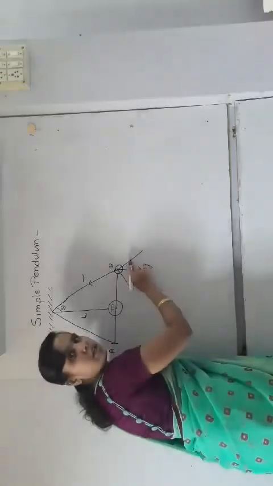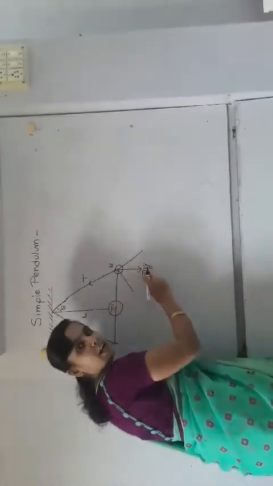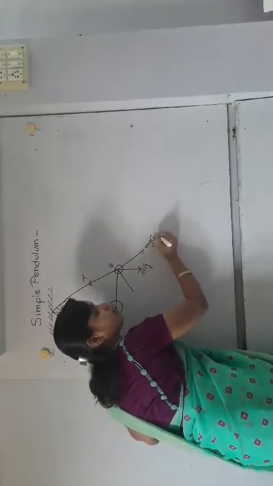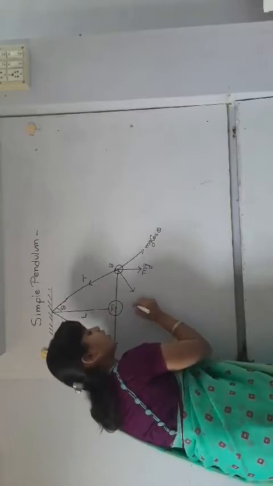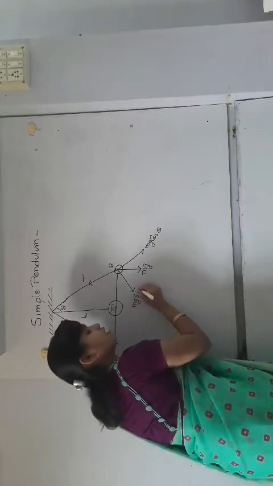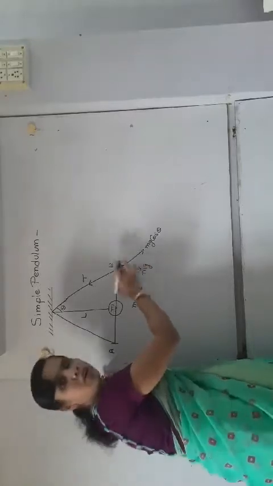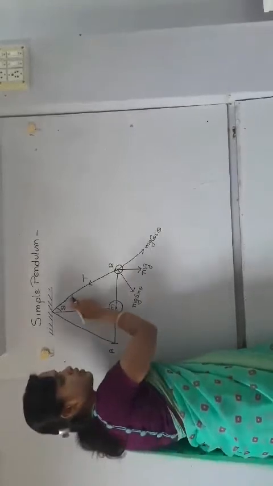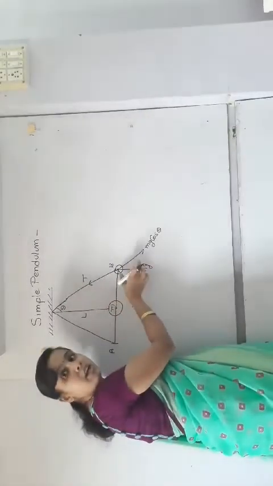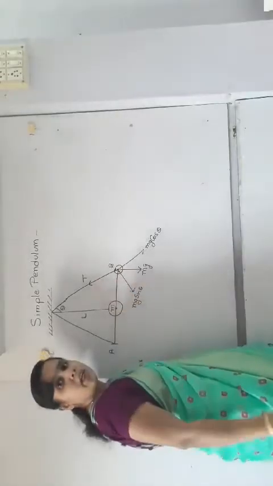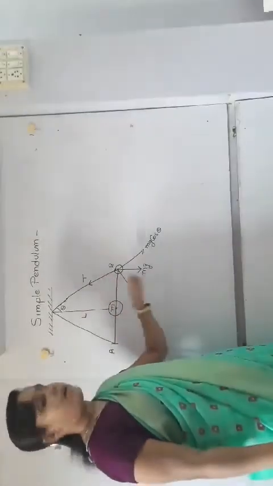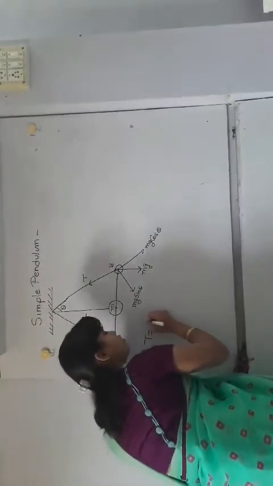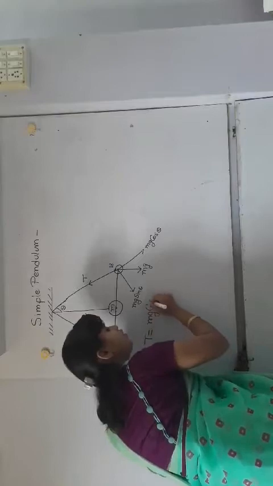Okay, this is at an angle of 90 degrees, means this is at an angle of 45 degrees. Okay, now this is called mg cos theta and this is called mg sin theta. Means mg is going to resolve into two components, mg cos theta and mg sin theta. Now mg cos theta and T are the same force but directed in opposite directions. You should assume that T is equal to mg cos theta.